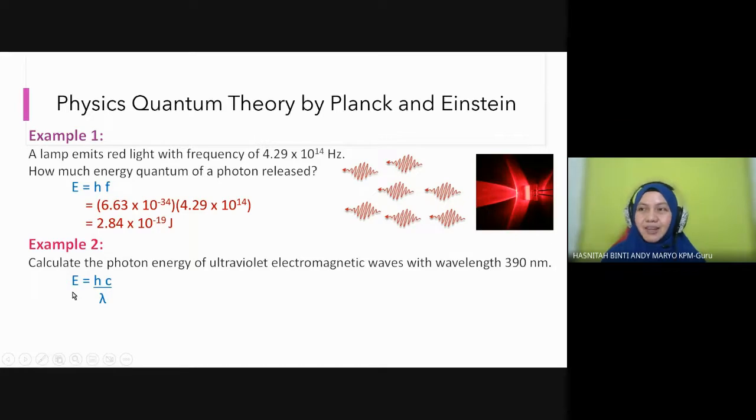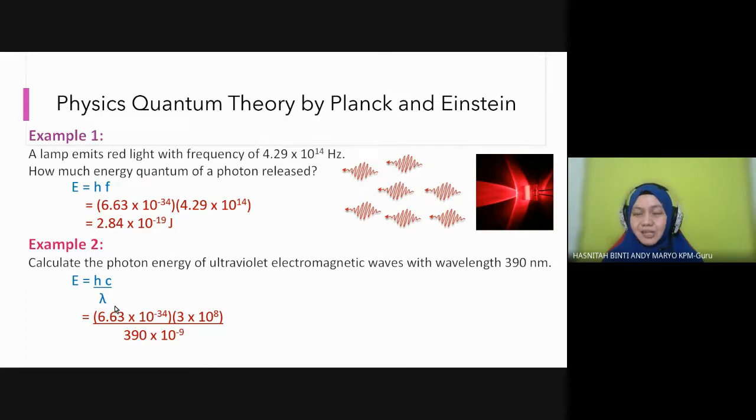So what will be the answer? What will be the amount of energy? You can find it, just substitute into this equation. This is the Planck constant. It will be given in the formula list. If you check, the teacher has already shared the formula list, so you can check which formula is given and which one is not. So you have to know which ones you need to memorize and which ones you don't.